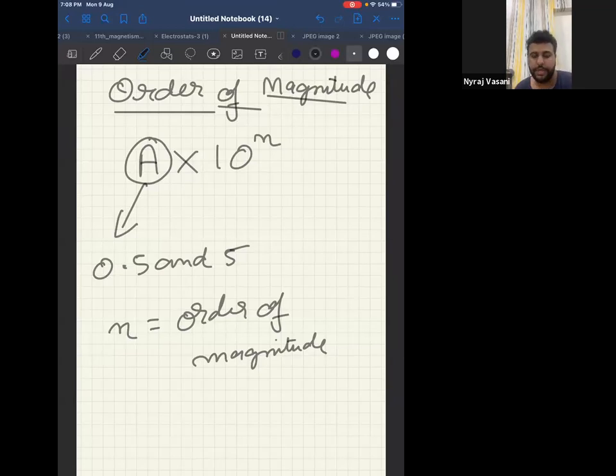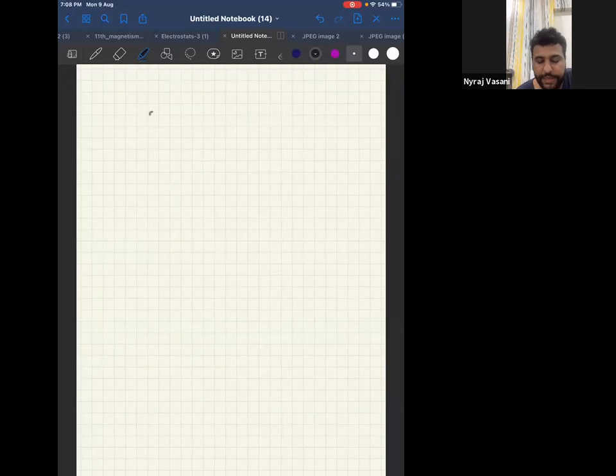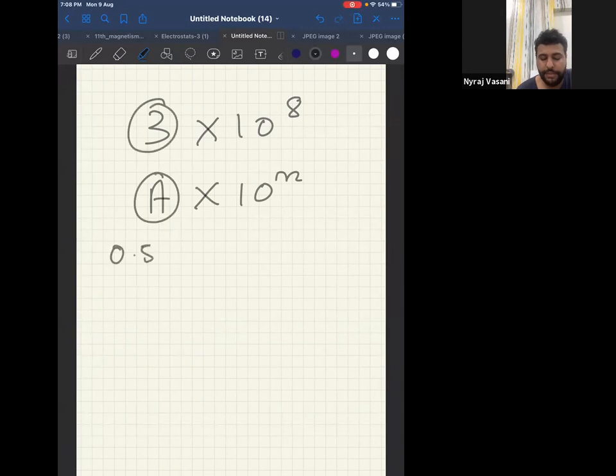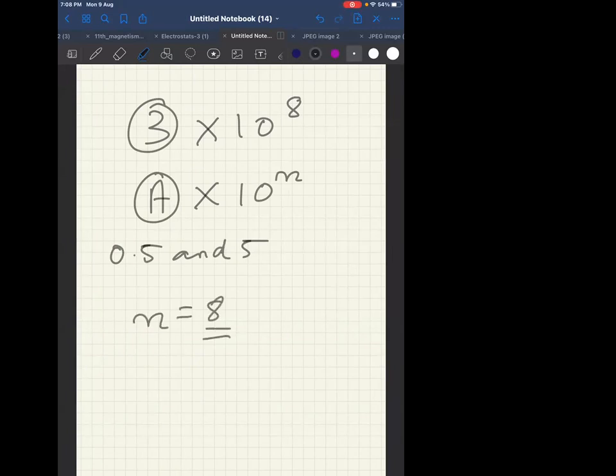For example, what is the speed of light? Speed of light is 3 into 10 power 8 meter per second, correct? Now, first you have to ask yourself whether it is in the form a into 10 power n. Answer is yes. Now, is a, that is 3, between 0.5 and 5? Yes. Then your order of magnitude is 8, not 10 power 8. Your order of magnitude is only 8.